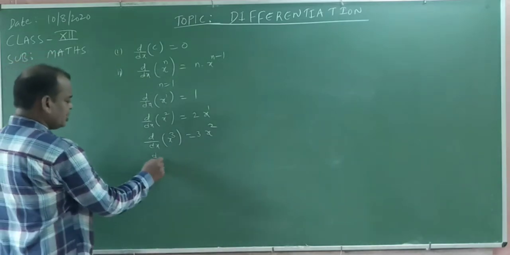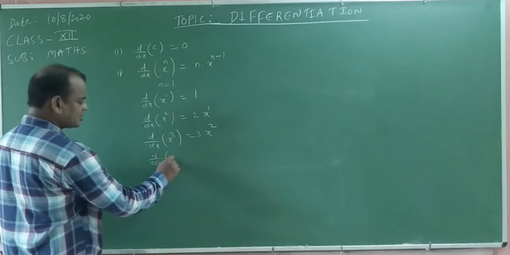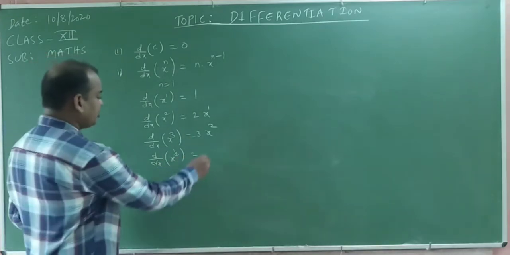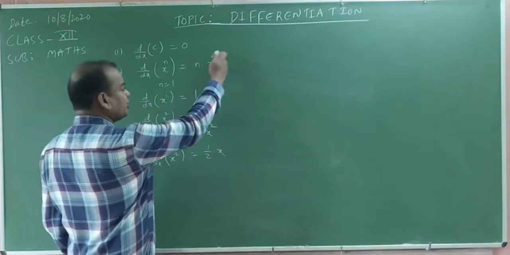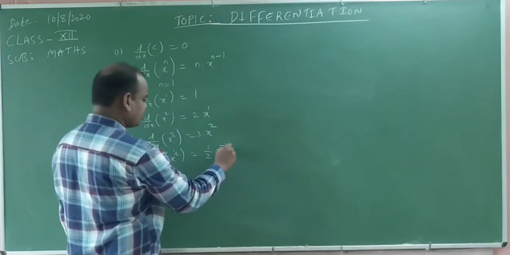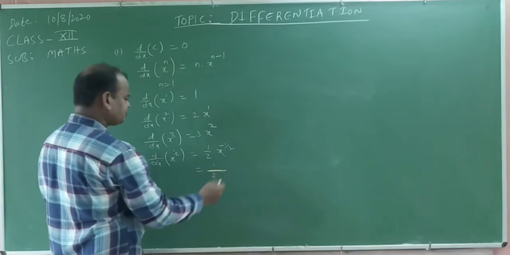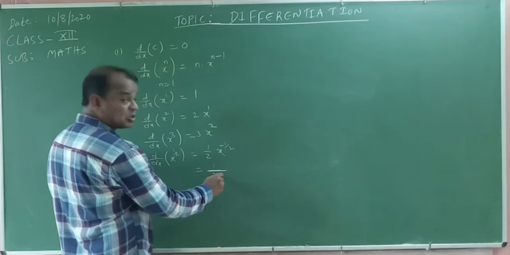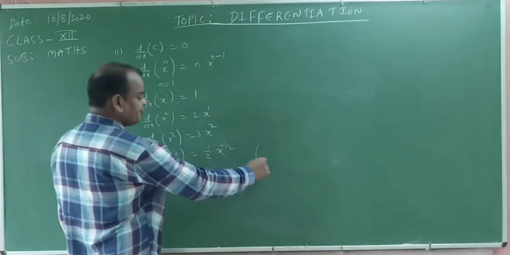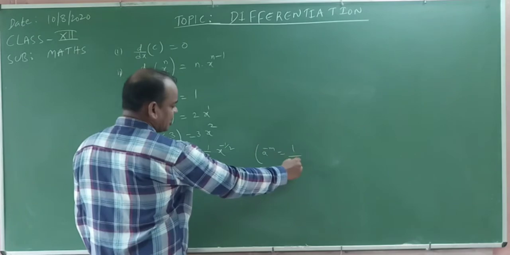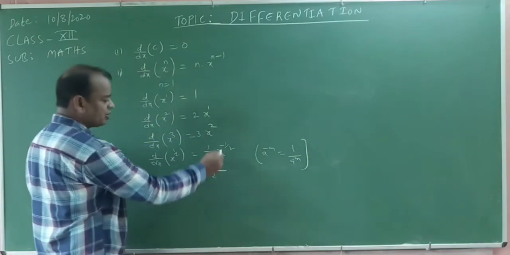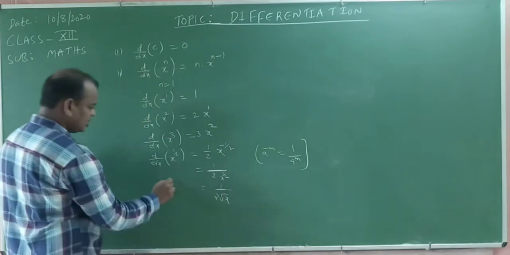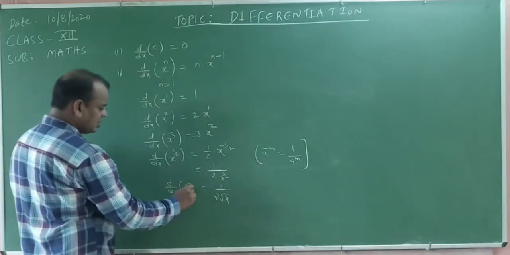Next, suppose x power 1 by 2, root x. X power n, n value is 1 by 2. 1 by 2 means root x. What happened? 1 by 2 into x power 1 by 2 minus 1. 1 by 2 minus 1 means minus 1 by 2. That is equal to 1 by 2, x power minus 1 by 2. Means denominator, right? A power minus m is equal to the formula 1 by a power m positive, means x power 1 by 2. Okay, write another step. 1 by 2 root x. This is d by dx of root x.